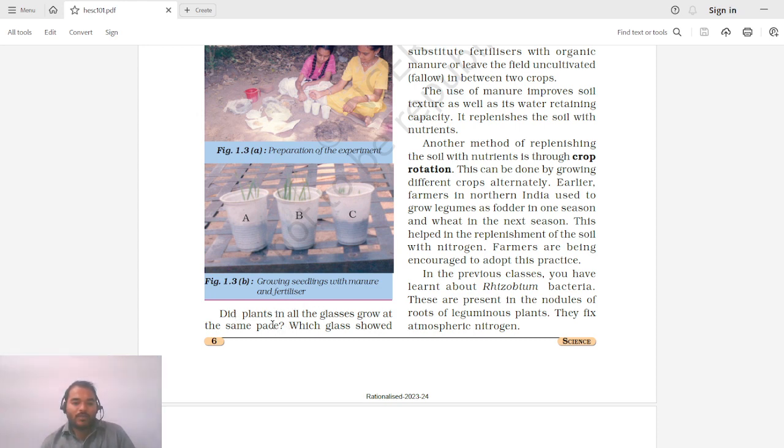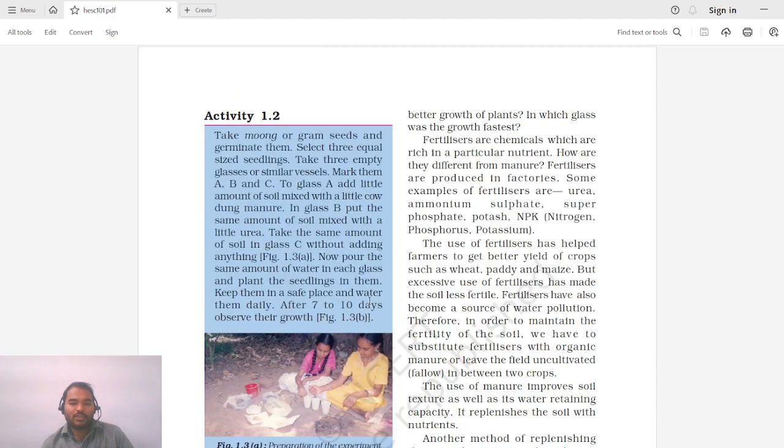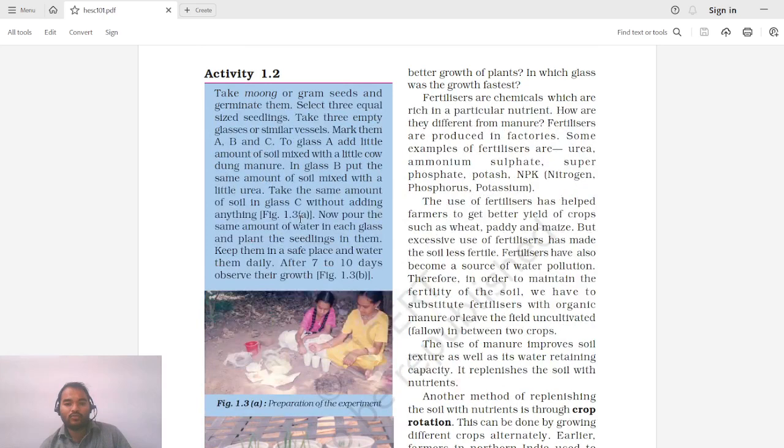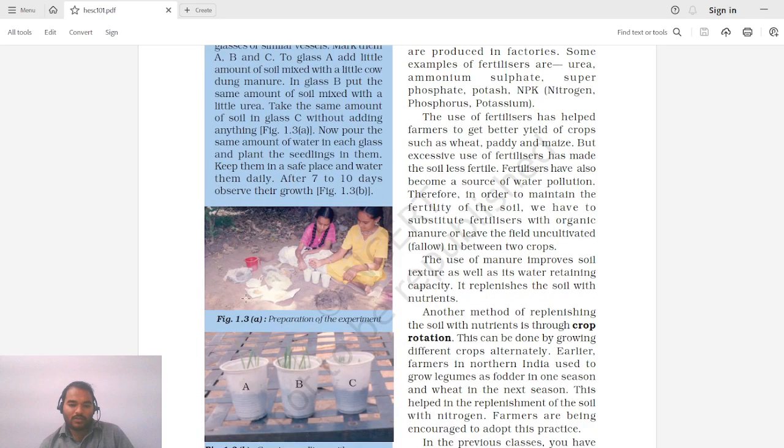First observation: did plants in all the glasses grow at the same pace? Do you think that all these are growing at the same speed? Obviously no. Which glass showed better growth of the plants? Among these three glasses, which has shown the highest growth and the healthiest plant? So what do you think? Is it C? Obviously no. Is it B?